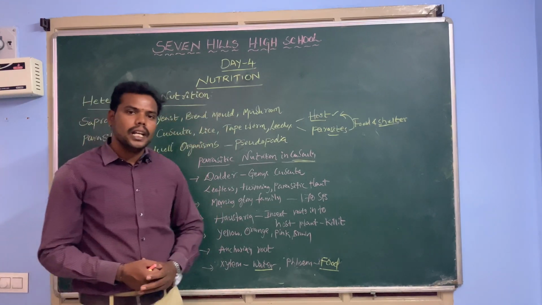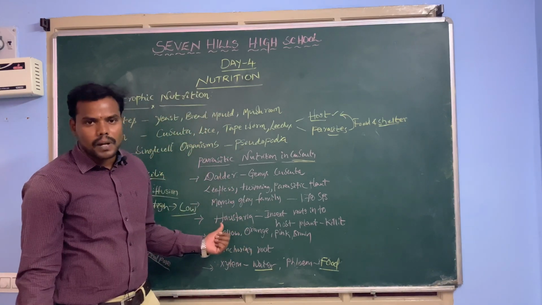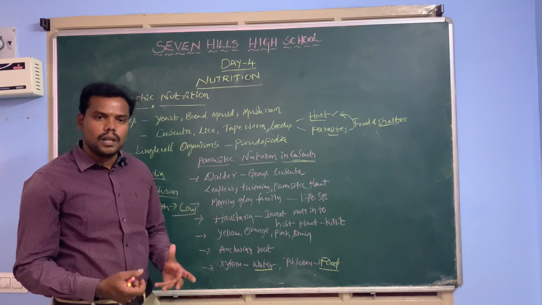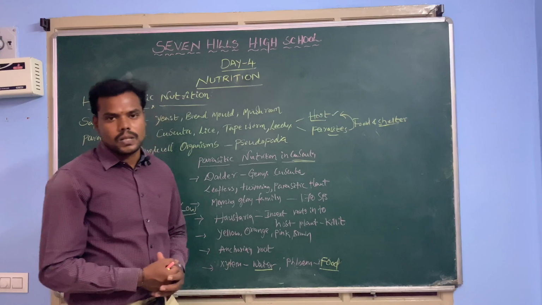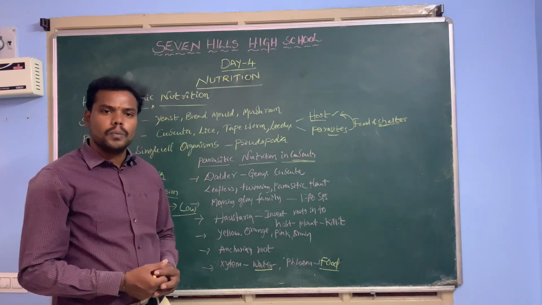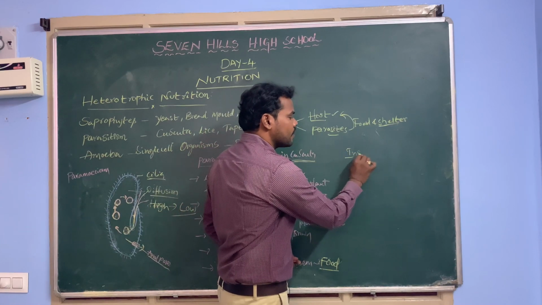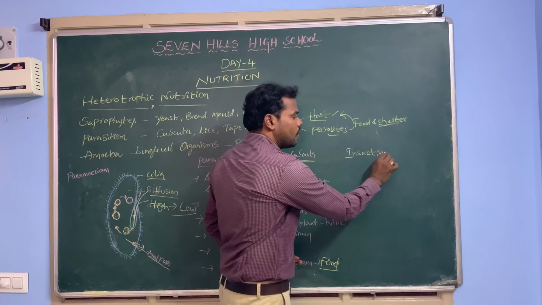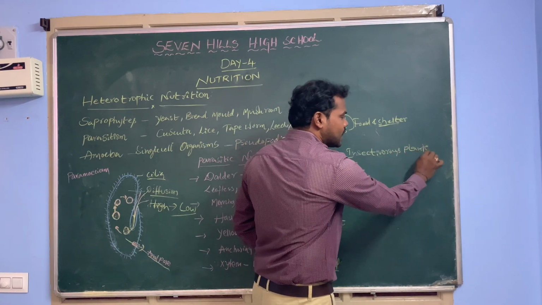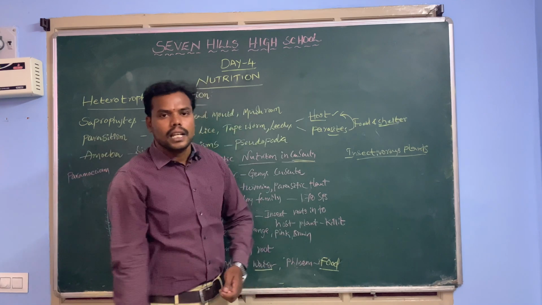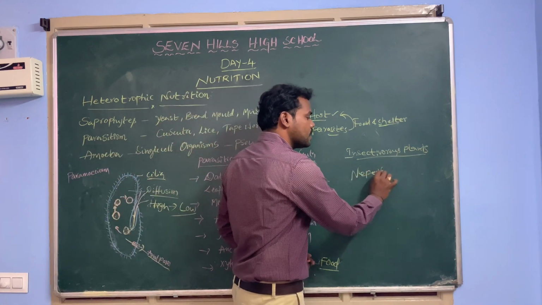Because the nutrients are completely collected or absorbed by the parasitic plant such as cuscuta. All the parasitic plants collect the food material by that process only. At the same time, some plants collect food material from insects also, and we call them insectivorous plants. These insectivorous plants can trap food from insects. For example, we are going to study about the Nepenthes.